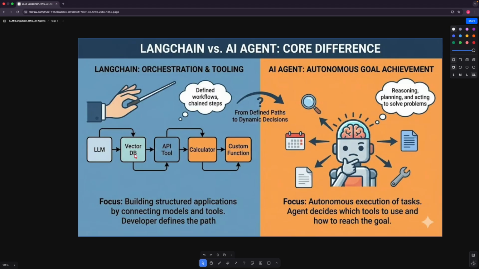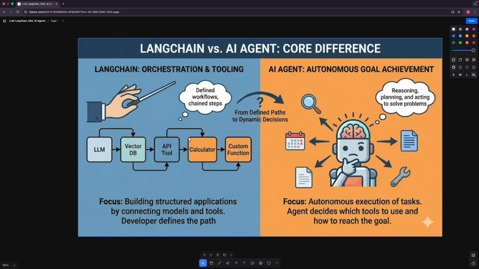So these all were integrated and we were using the query, and the LLM was basically using them whenever it is needed, and it is getting back the response, right? So it focuses on building structured applications by connecting models and tools. So the developer basically defines this path that we have just now seen, right?